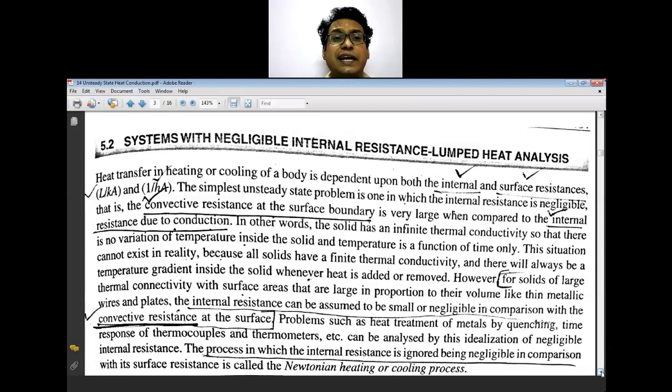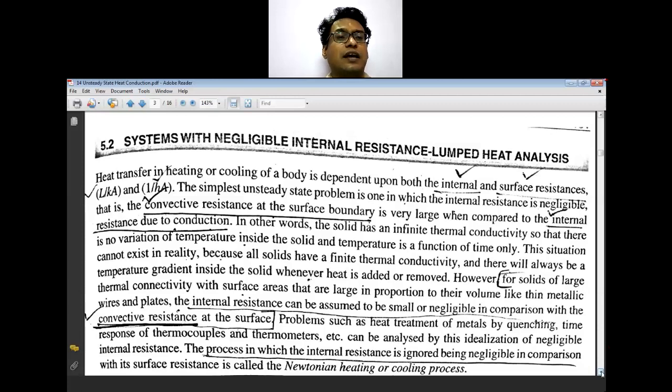That is, its internal resistance is neglected. So yesterday we saw the different resistances that are associated with any system, and these systems with negligible internal resistances are called the lumped heat analysis.